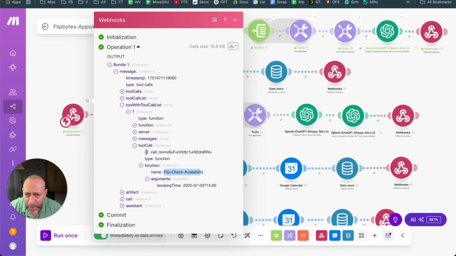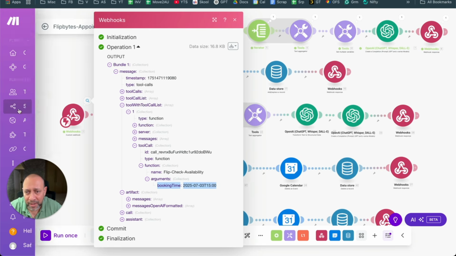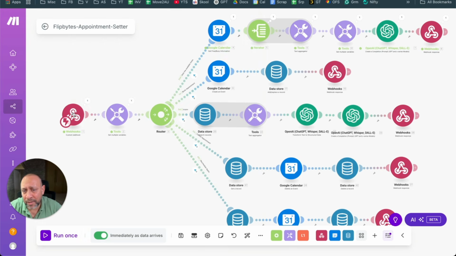All right, so let's go back and see where the booking time is. And you can see the booking time is right here. It says 3 o'clock, 1500 hours on a 24-hour clock. 3 p.m. on the 3rd. That's what I requested, correct? So it is sending it in. Now when it sends it in, it goes here and says, okay, fine, I'm going to go to the Google Calendar.